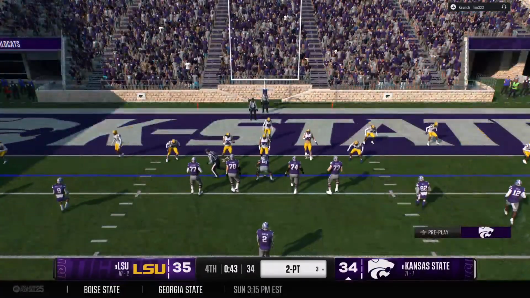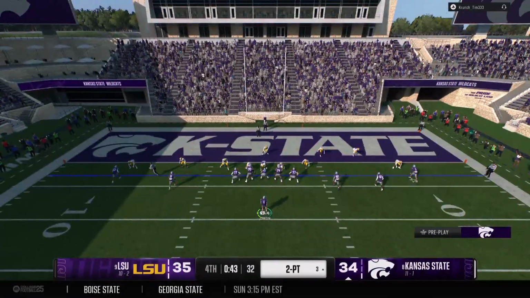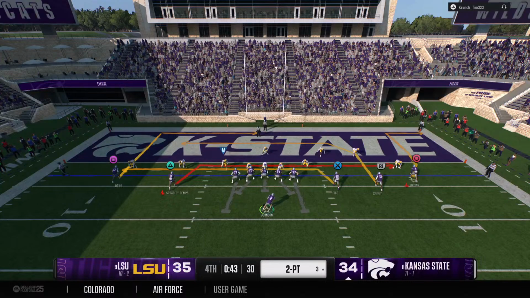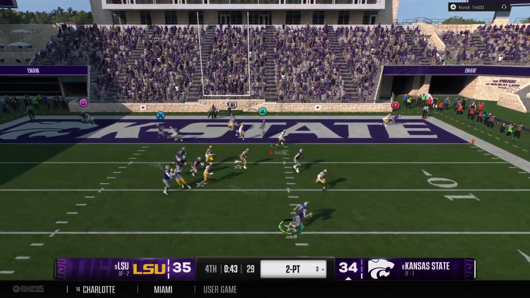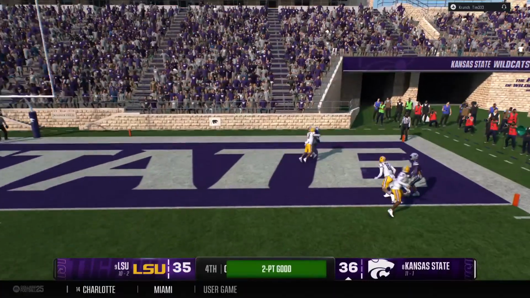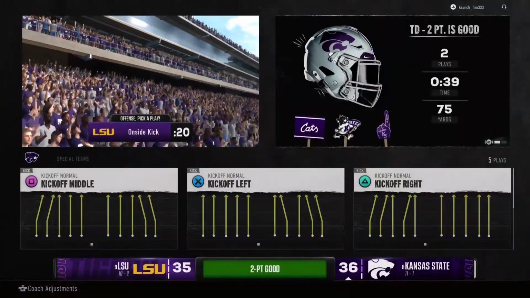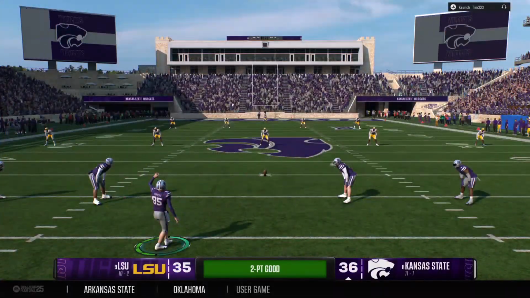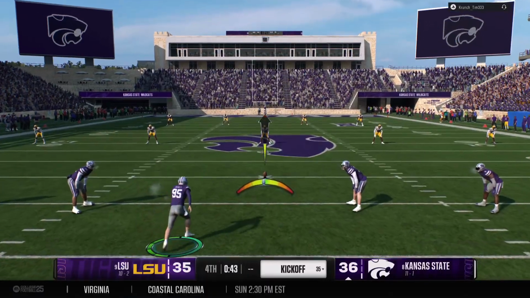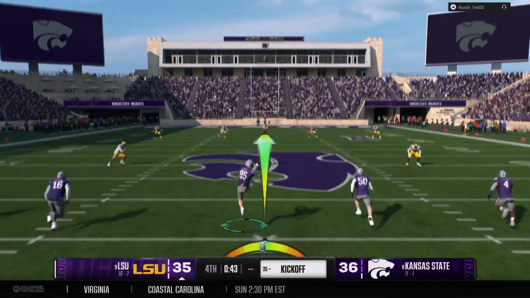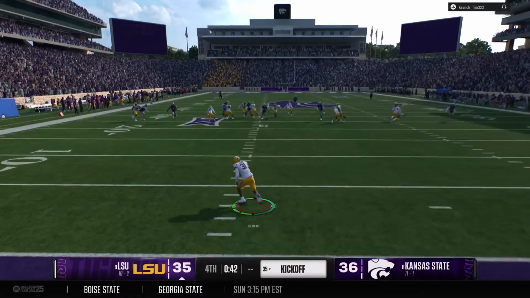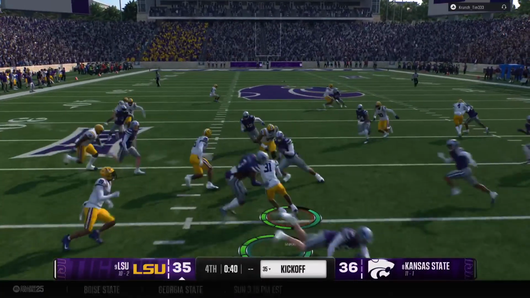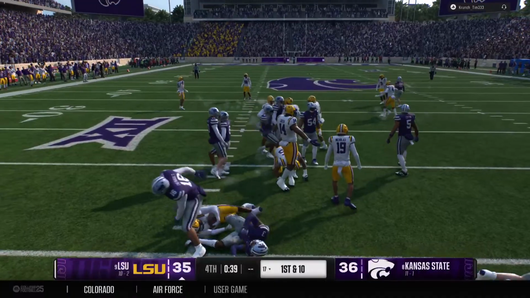Now they'll empty the backfield on this two-point conversion. Looking to throw. It's Johnson. He's escaping the pocket now. And it's caught. The gutsy call plays off for 2 points, and they take the lead here late. LSU, 35. They'll return it from inside the 5. They'll be tackled at the 17.